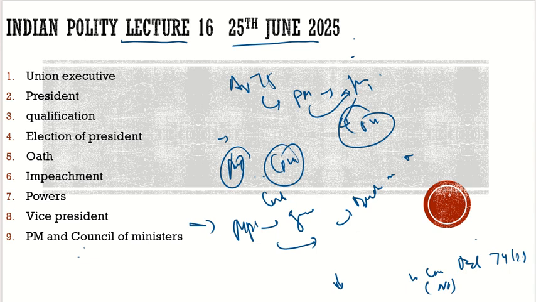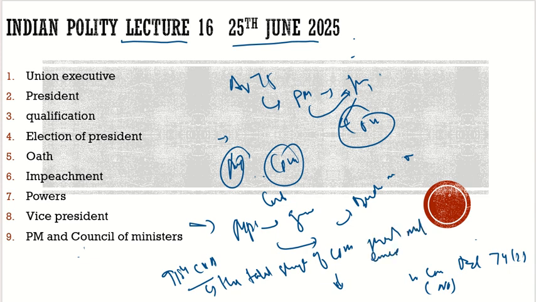So what happened in 2003? The 91st Constitutional Amendment Act came in, and an important thing was established in this act. What is that? The total strength of the Council of Ministers shall not exceed 15%, including the PM.